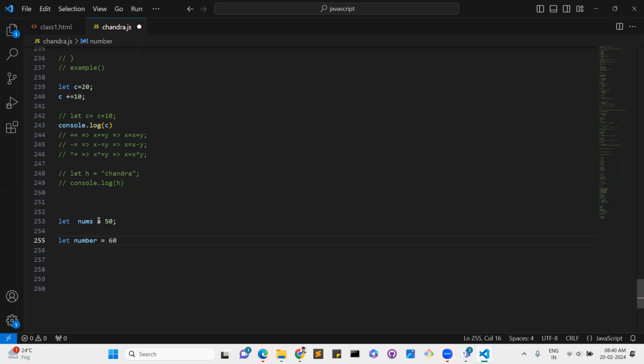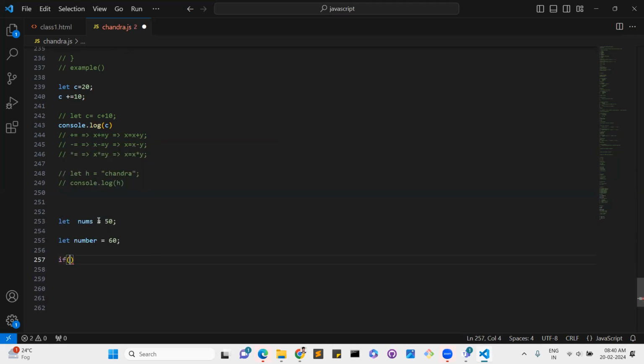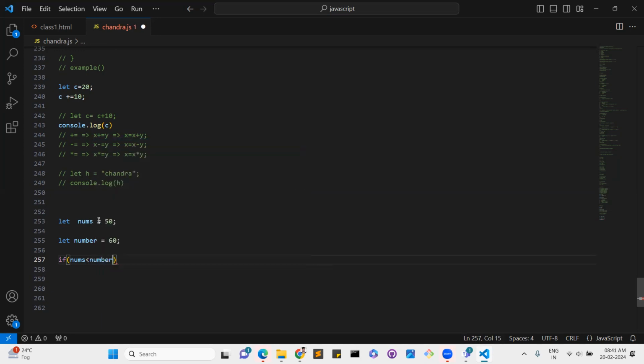So in comparison, say num less than number. So this is a comparison. Num is less than number, so which one is bigger?